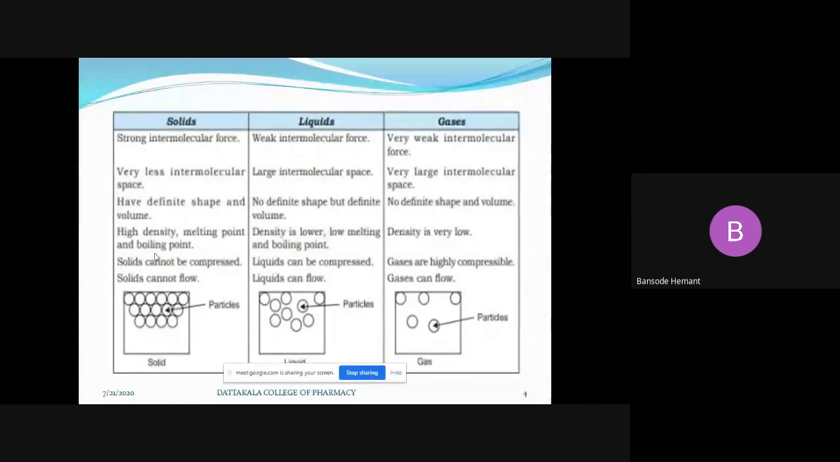If we talk about shape and volume, solids show a definite shape and volume. Liquids take the shape of the container in which they are present, and the volume is definite. Gases don't have a definite shape and volume. If you talk about density, melting point and boiling point, solids show high density, melting point and boiling point as compared to liquids and gases, and liquids show lower values as compared to solids.